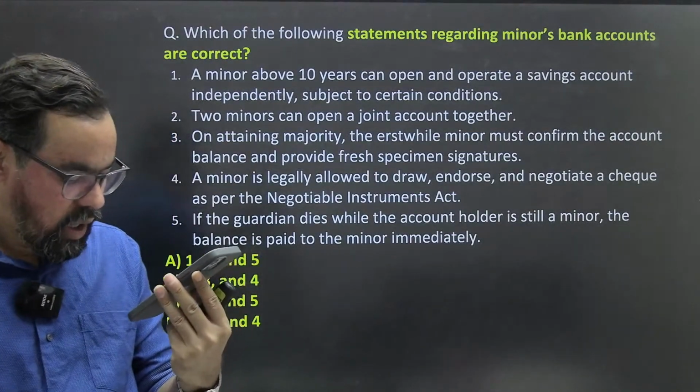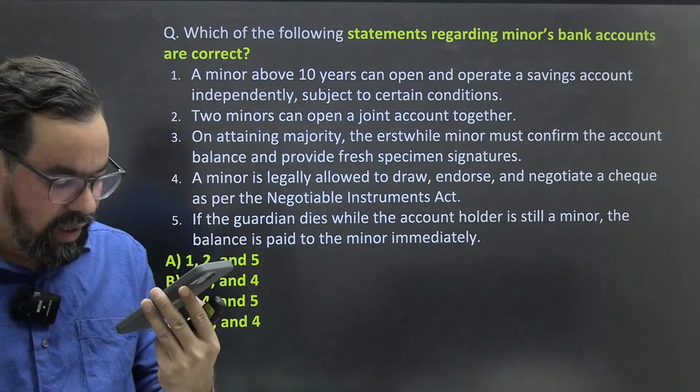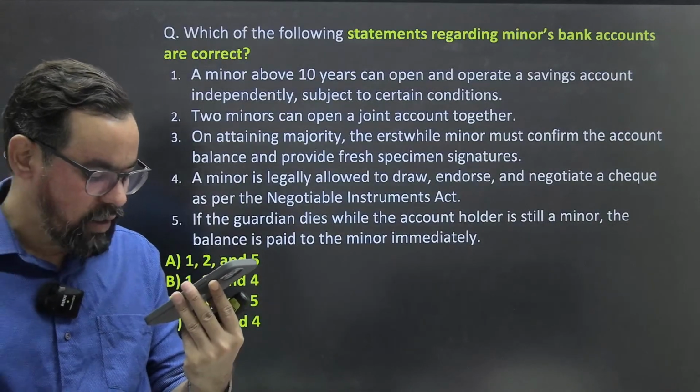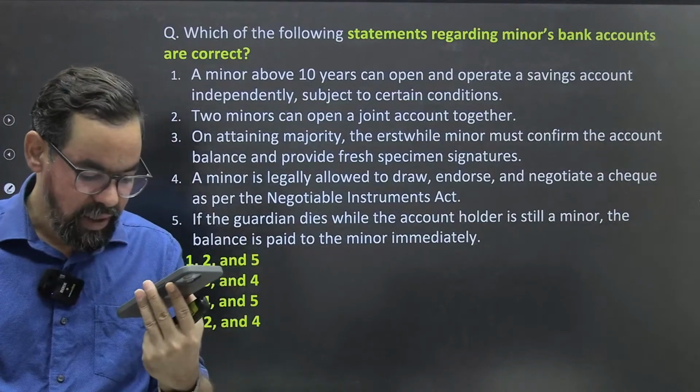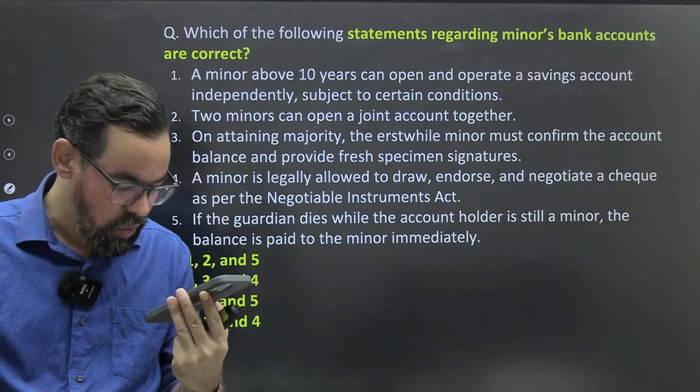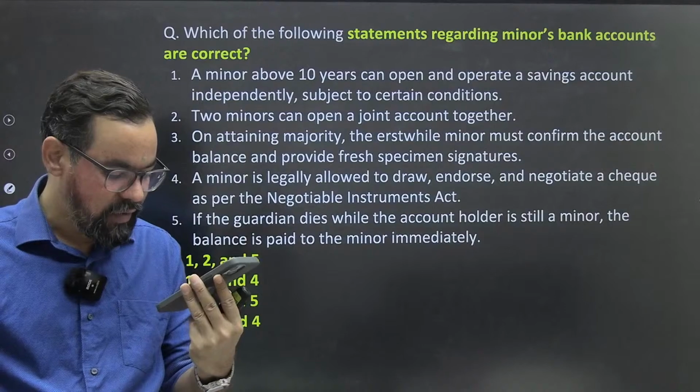ठीक है. One case, a well literate person who had a cheque account, but for some medical reason he cannot sign anymore. So what will be the cheque facility? ठीक है.